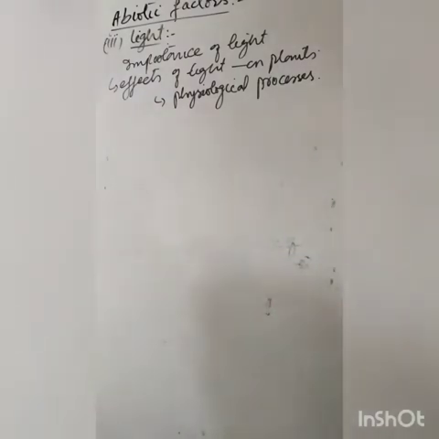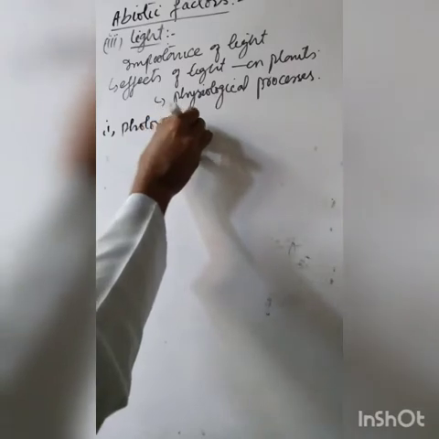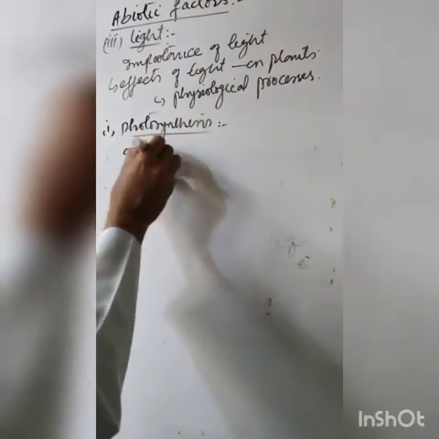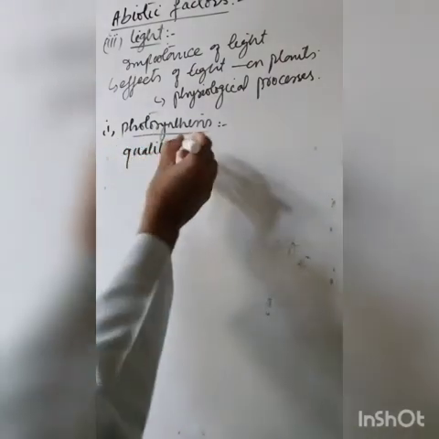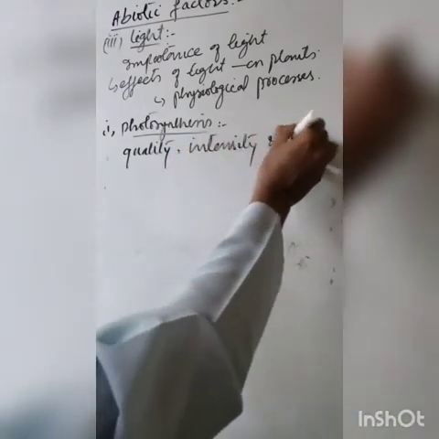Now you know there is one important process, that is photosynthesis, which we discussed just now, that the rate of photosynthesis depends upon the quality, intensity and duration of light.